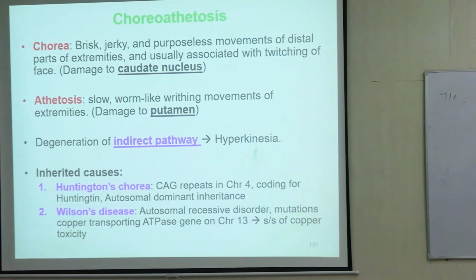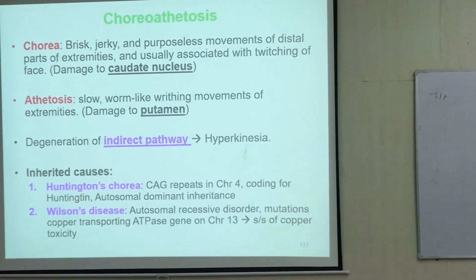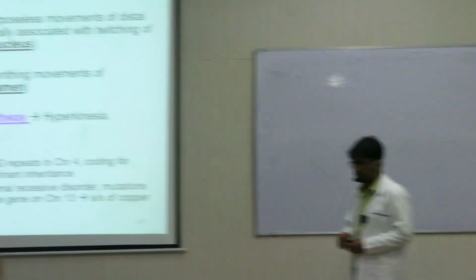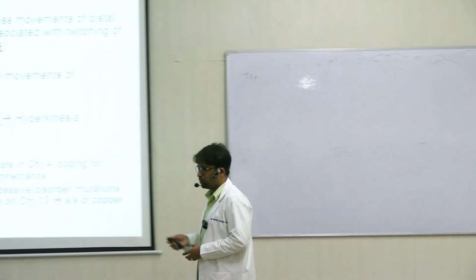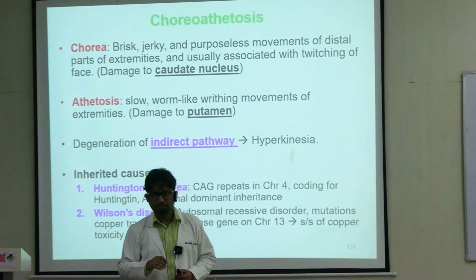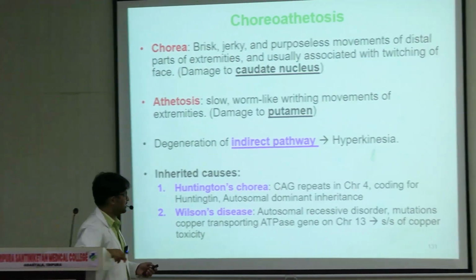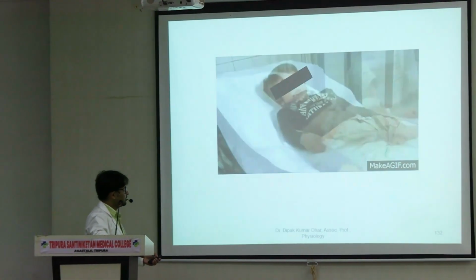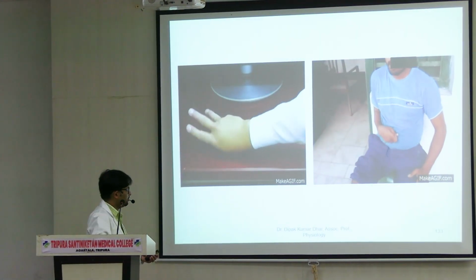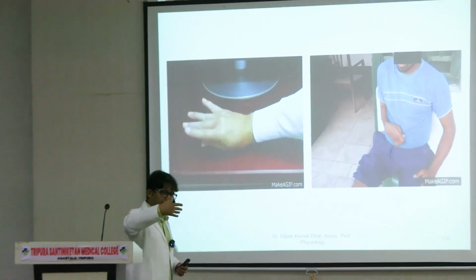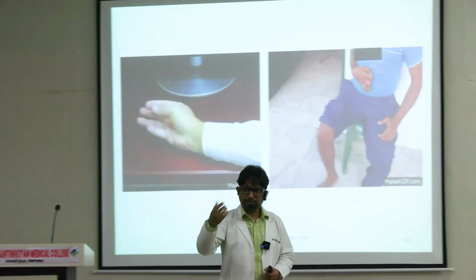Okay. Athetosis, slightly different. It is a slow writhing movement of the extremities. And here also, mainly the distal muscles of the body are affected, right? Distal muscles of the extremities. Athetosis is seen in a lesion of the putamen, right? So let's see a picture. So this is how a patient of athetosis would look like. So distal writhing movements of the extremities.